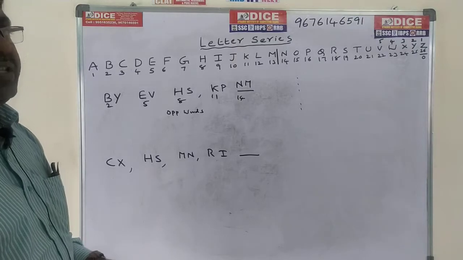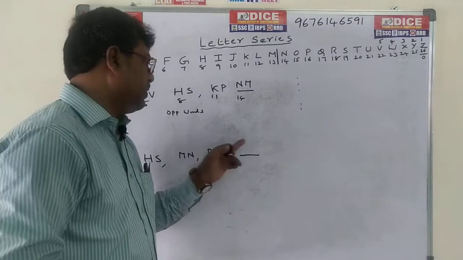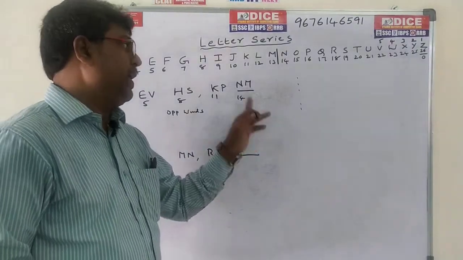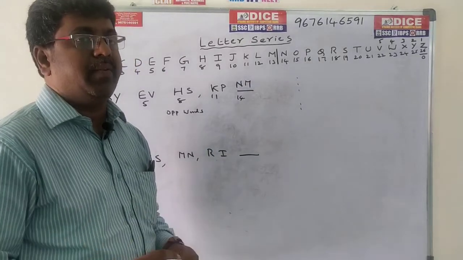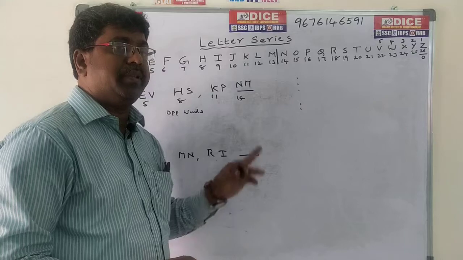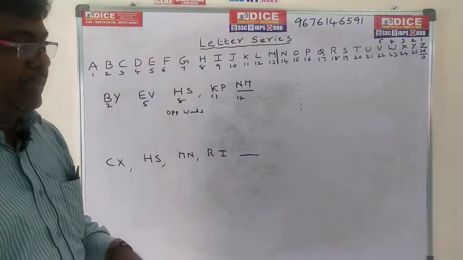Already I have given the synopsis for you. Second condition I have written here: for N the code is M. So see in our synopsis, you can get an idea. In opposite words, for N the code is M is the answer.